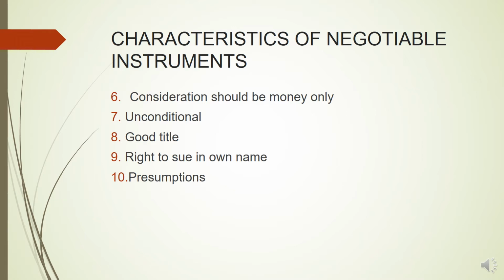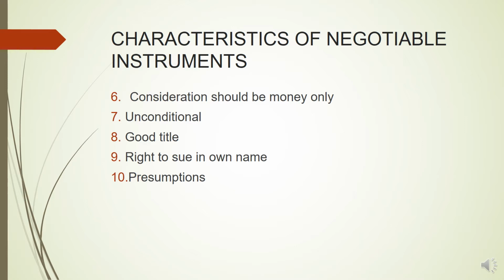Next is good title. The transferee who takes the negotiable instrument in good faith and for consideration gets a good title to the same even though the title of the transferor is defective. That means any person who acquires a negotiable instrument for value, that is for a consideration, in good faith, gets a good title to that instrument.